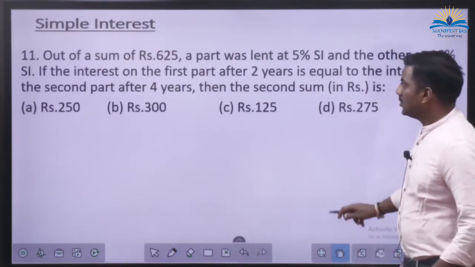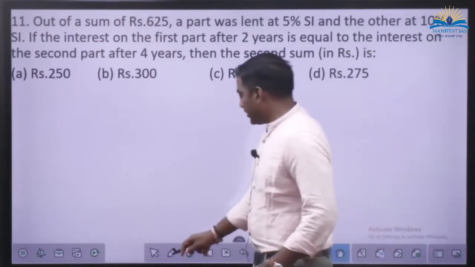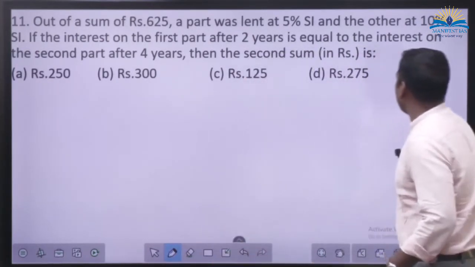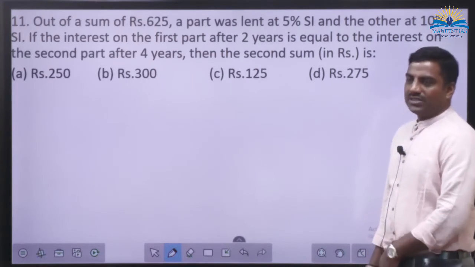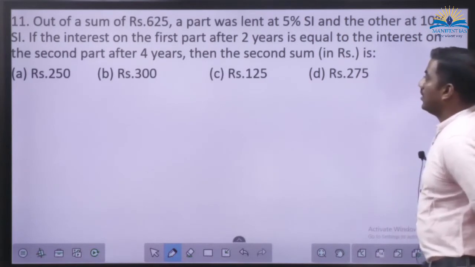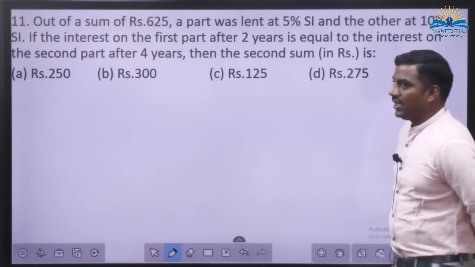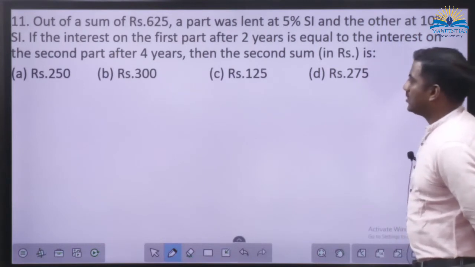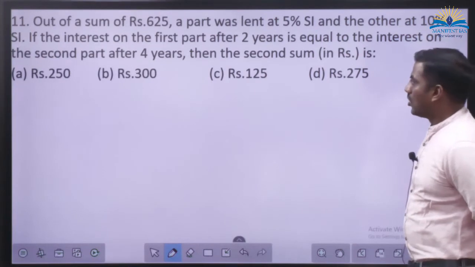Out of sum, rupees 625, a part was lent at 5% and the other at 10%. One part is lent at 5%, other part is lent at 10%. If the interest on the first part after 2 years is equal to the interest on the second part after 4 years, so what all they have given?